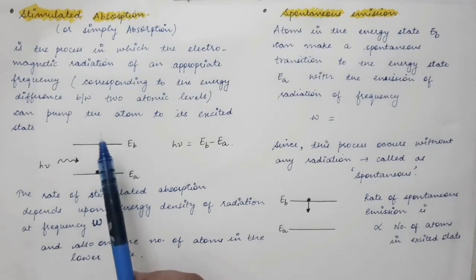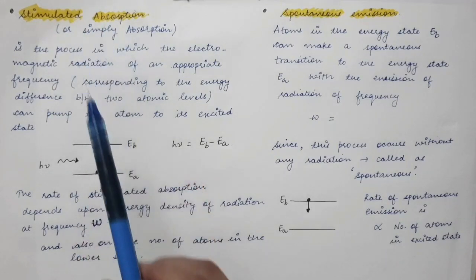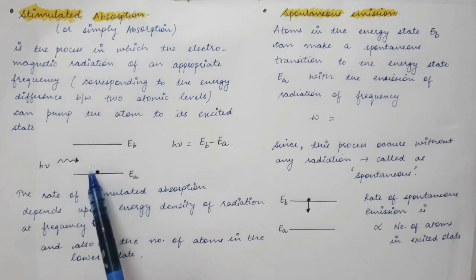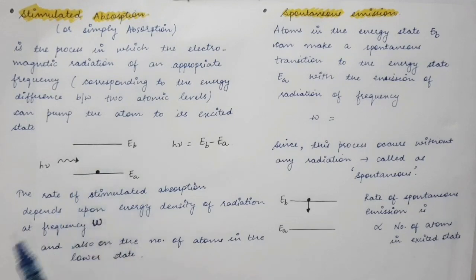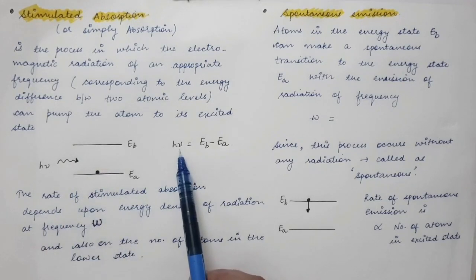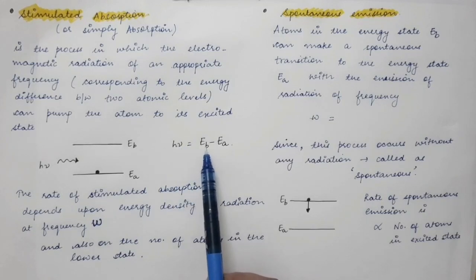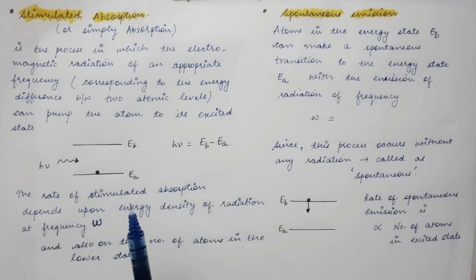So this process is called stimulated absorption, and in this case the condition is that the energy of this photon must be equal to the difference in the energy levels of the atom. So h nu, where nu is the frequency, must be equal to EB minus EA.